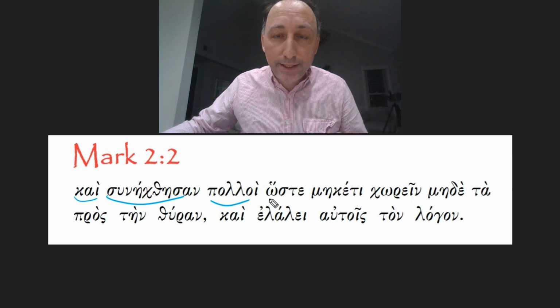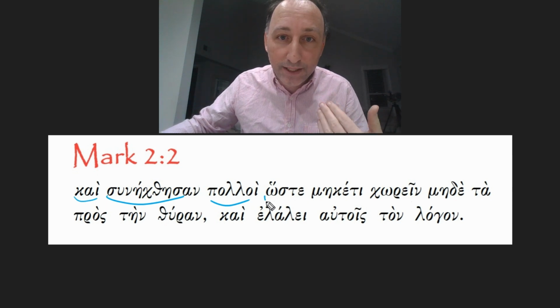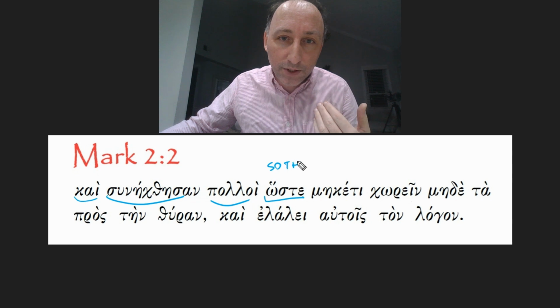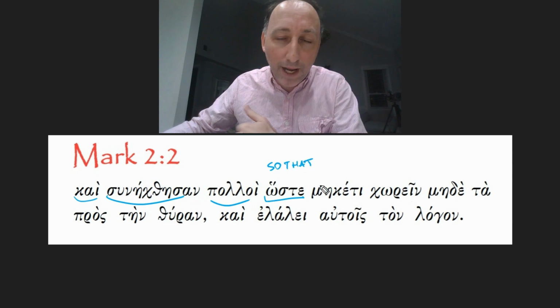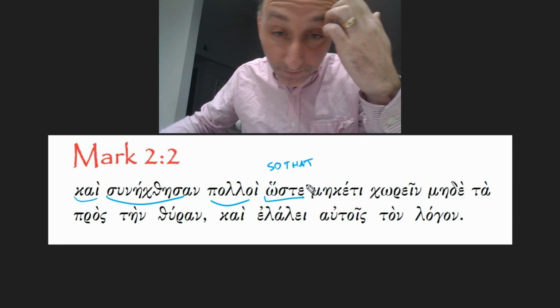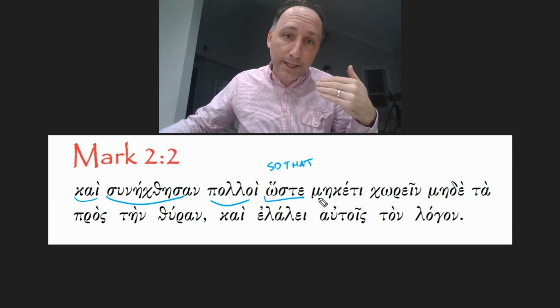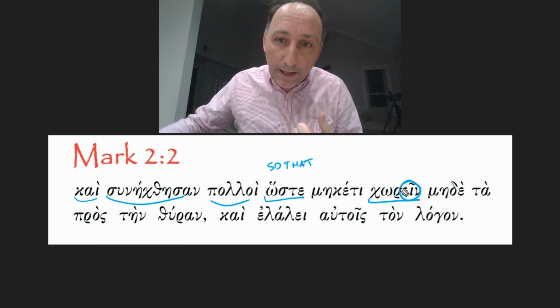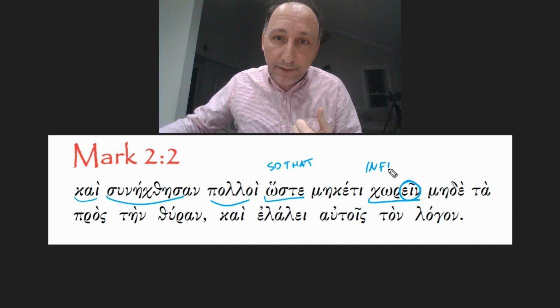And then there is this consecutive clause that is introduced by this hoste, which you've seen before. It means so that, to the point that, so much so. And it holds an infinitive construct. You see here, chorein. This -ein ending tells us that this is an infinitive of the verb choreo.